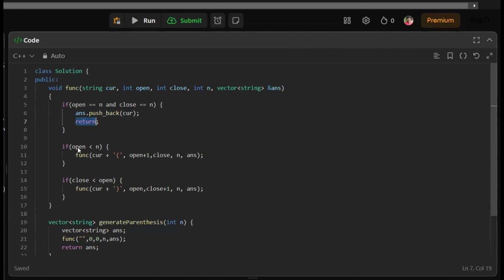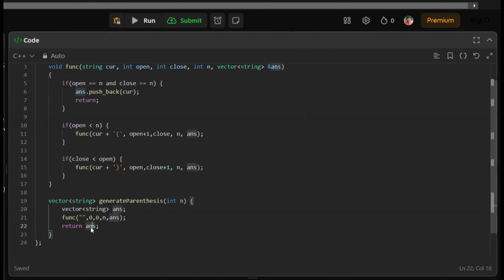Otherwise, if the number of open is less than n, that means here we can add one of the open parentheses and increase the frequency of open here. And here, if the frequency of close is less than open, here we can add a closing parenthesis and increase the frequency of close. Finally, we have to return the answer. I hope you understood the code.